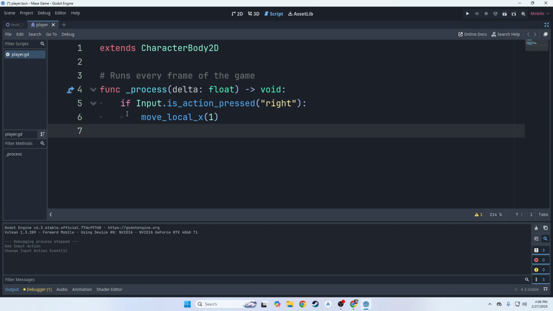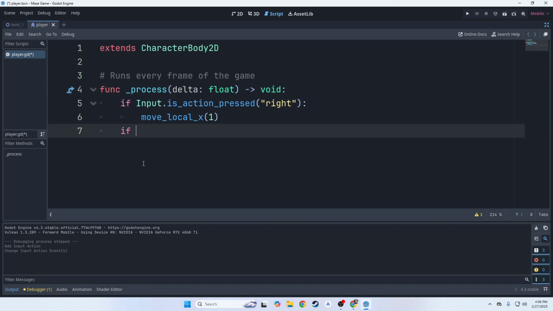Okay, so now we want to check to see if our input is left. It needs to be inside this function, but it needs to be on the same level as this if statement, because we don't want it to happen inside this if statement. We want it to happen outside this if statement. So we want this to check first, then our new thing. So we need to indent once, just once.